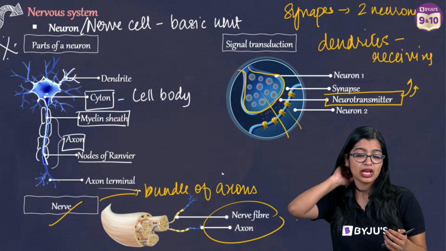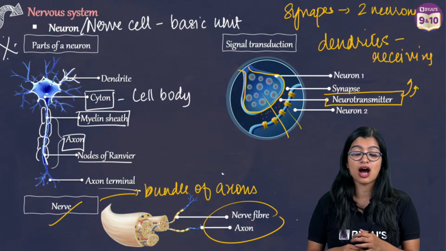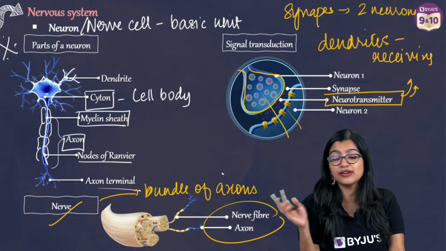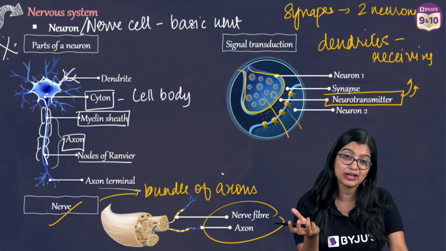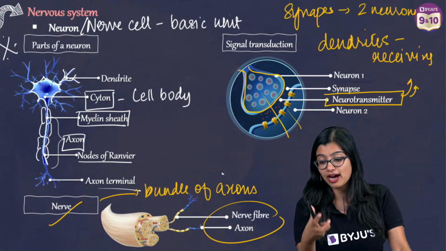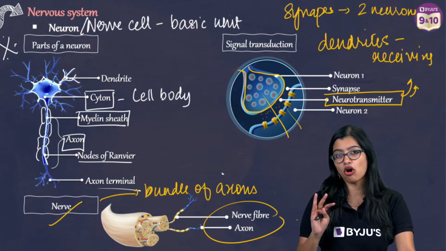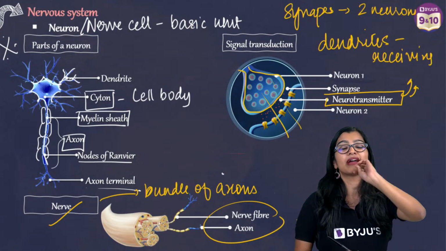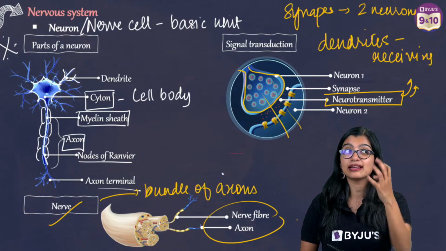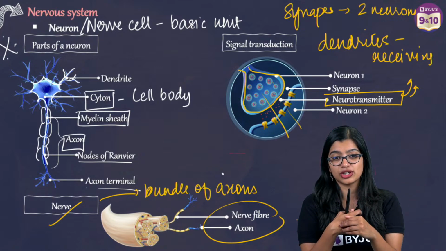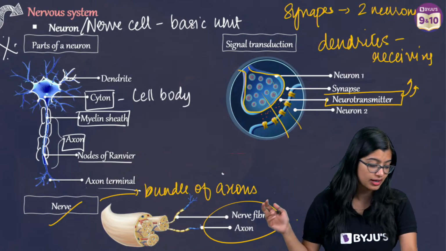Don't worry about it. What would happen if nerve cells are damaged? Nerve cells are those kind of cells that have lost the ability to divide. After a point, they are fixed. But if nerve cells get damaged, it affects the functioning of our nervous system. Which is why when nerve cells start to degenerate, we see diseases like Alzheimer's, wherein the neurons are starting to degenerate. So that is something that you need to understand.